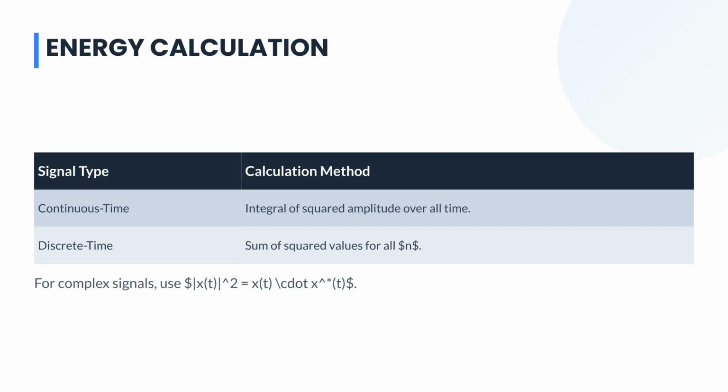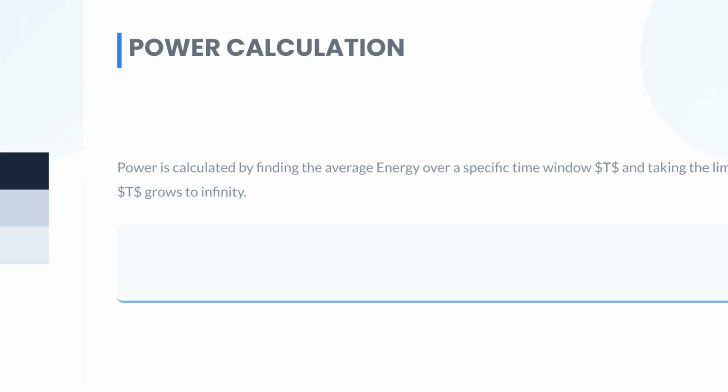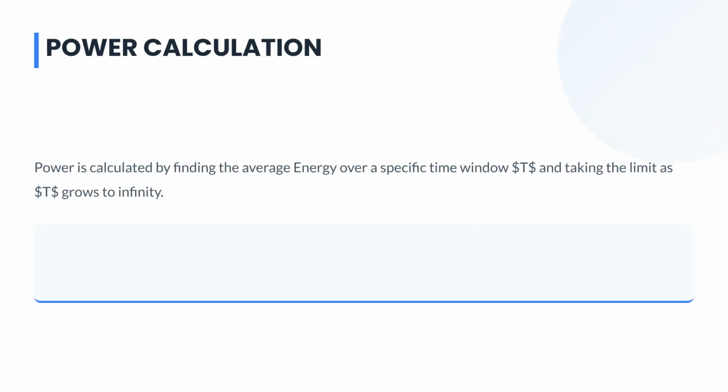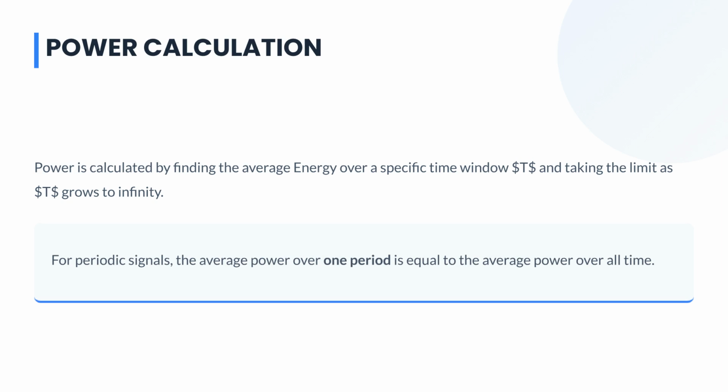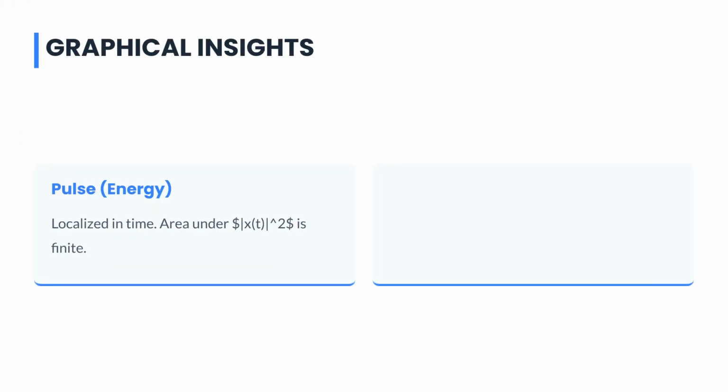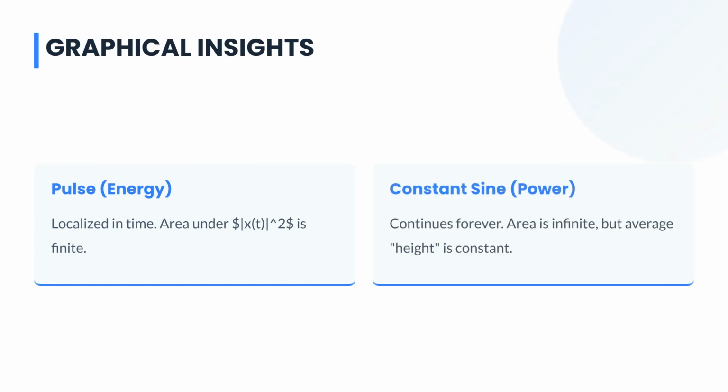For complex signals, the magnitude squared is found by multiplying the signal by its complex conjugate. Power is calculated by finding the average energy over a specific time window and taking the limit as that window goes to infinity. For periodic signals, the power over one period equals the average power over all time. Graphically, an energy signal, like a pulse, is localized in time, so the area under its squared magnitude is finite. A power signal, like a constant sine wave, continues forever, resulting in infinite energy but constant average power.